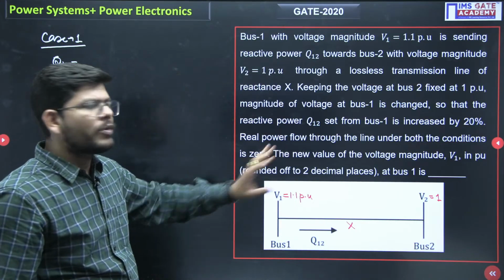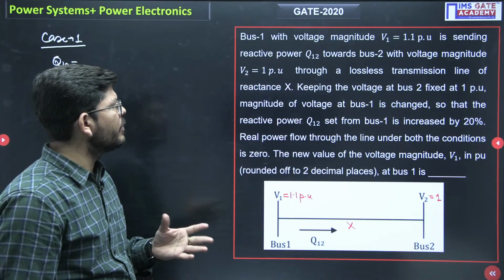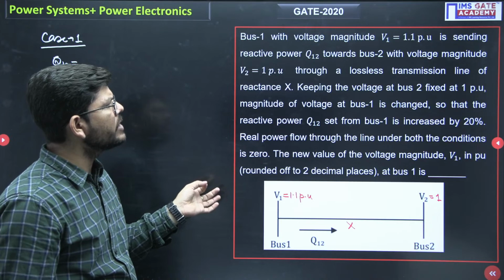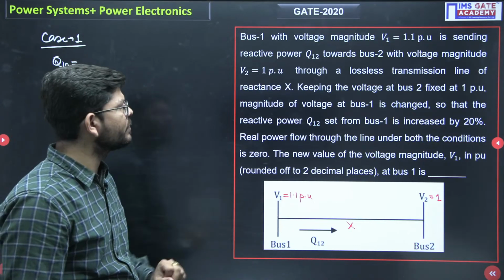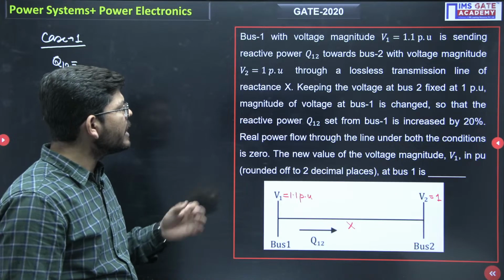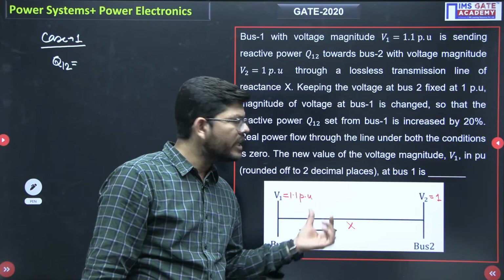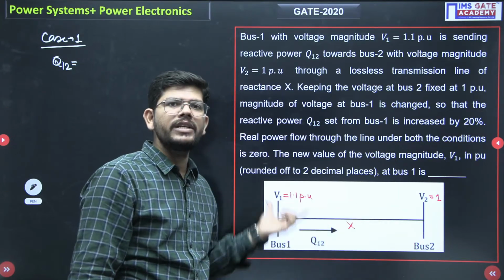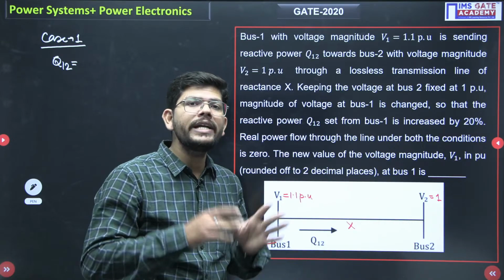Let me read the problem first. Keeping the voltage at bus 2 fixed at 1 per unit, the magnitude of voltage at bus 1 is changed. So V1 is getting changed, V2 is fixed in the next case, so that the reactive power sent from bus 1 is increased by 20%. So in the second case, when V2 is fixed and V1 is increased, the reactive power transferred from bus 1 to 2 is 20% increased.